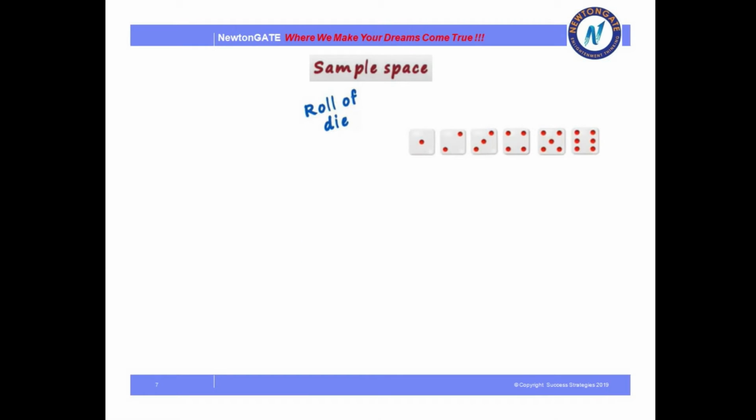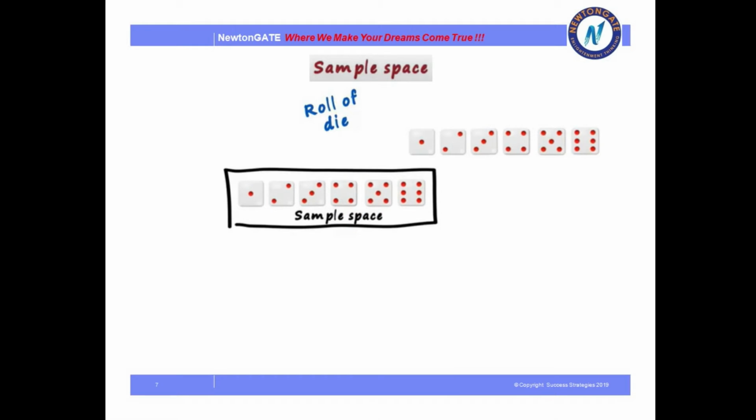Now here as usual I have taken the roll of a die as my case. As you can see, when I am rolling a die, I have exactly 6 outcomes that can happen. So from 1 to 6, I can get any one of them. There is absolutely no way to say that you are only going to get 5 or 6 or 7.